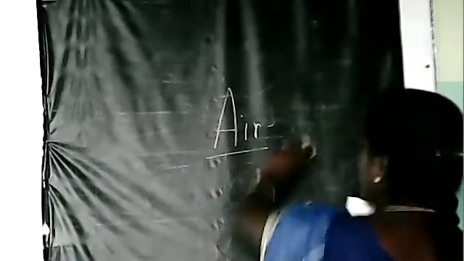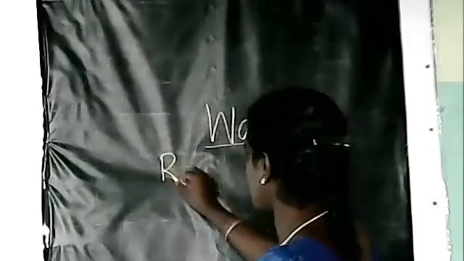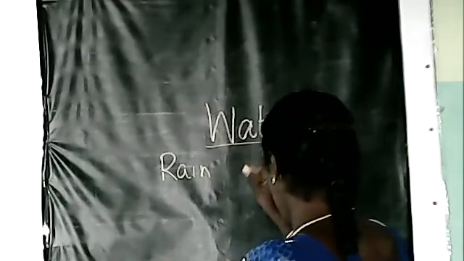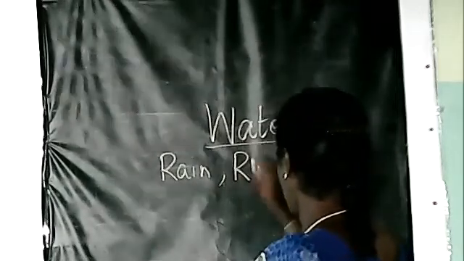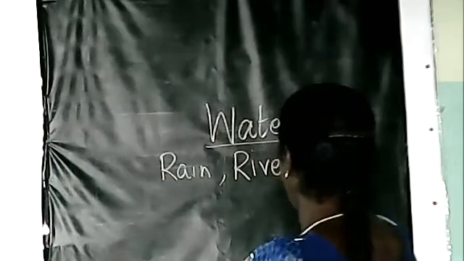So from where do we get water? Water namakku enga irundhu varudhu? What are the sources of water? From where do you get water? Sources of water. தண்ணி எங்கெல்லாம் இருந்து வருதுமா? Rain. மழை பெய்யும் போது you get water. Okay. Then river. Rain, river.